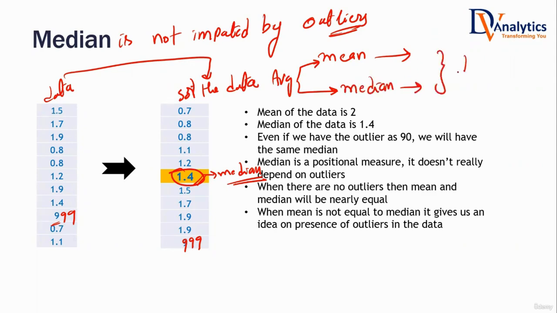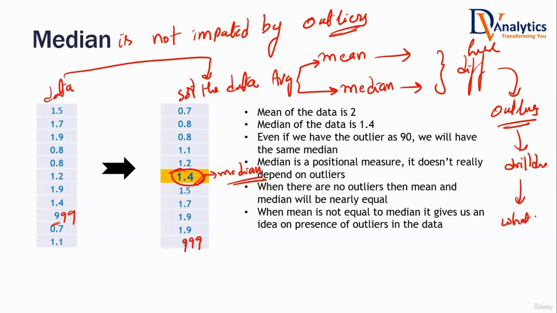If there's a huge difference between mean and median, a 1 or 2% or 3%, 4% difference is fine. But if there's a huge difference, what does that tell you? There must be some outliers present in the data. Yes or no? You need to drill down. You need to find out what percent are outliers. You need to clean the data before analysis. Do you agree? Or can we directly take it as it is to the analysis? We need to drill down and find out the outliers.